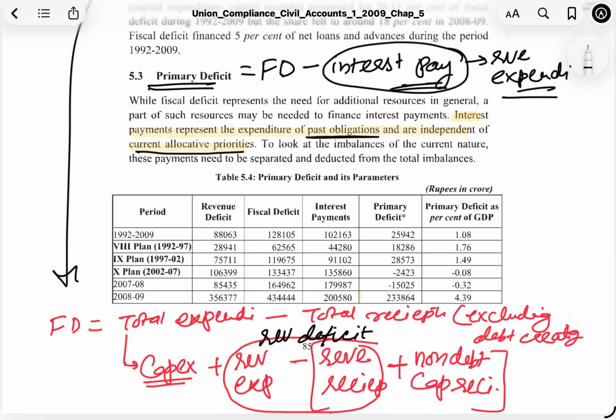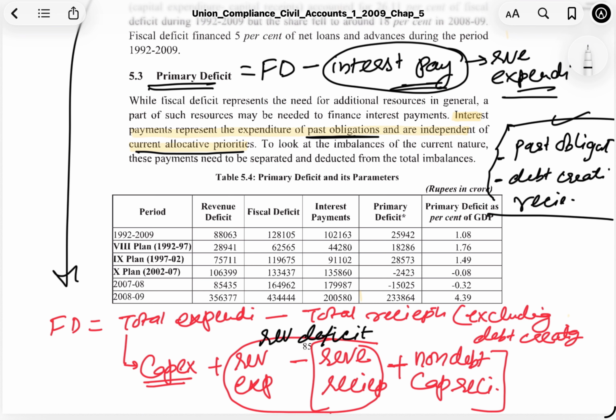So basically primary deficit actually tells us where our entire money is actually going apart from past obligations, calculated out of fiscal deficit. It doesn't include the debt creating receipts. Okay, so it is away from all of these things.